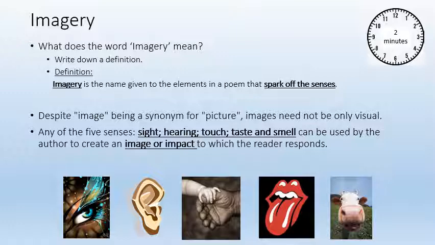So despite image being a synonym for picture, you can say, look at that image on the wall, as well as saying, look at that picture on the wall. Images aren't necessarily visual. Any of the 5 senses, sight, hearing, touch, taste and smell, can be used by the author to create an image or impact to which the reader responds. All we need to do for that slide is to understand it and to write down the definition of imagery. And I think that definition of imagery is fine, actually.